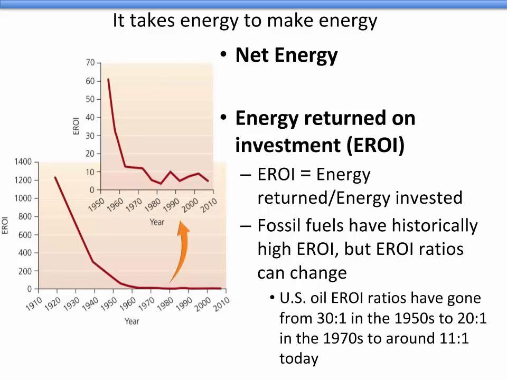In the 1950s, U.S. oil EROI ratios were 30 to 1. Then in 1970, it dropped to 20 to 1. Today, the value is 11 to 1. EROI ratios can increase as technology improves. The callout in this graph in this slide illustrates that because the EROI increases after 1980 and again after 1990. These increases are attributed to advanced oil extraction techniques made possible by technology.